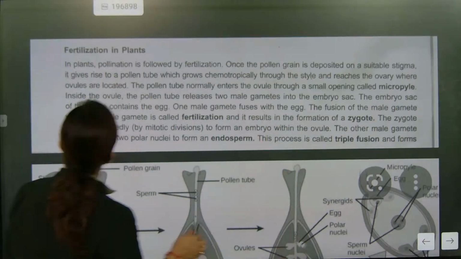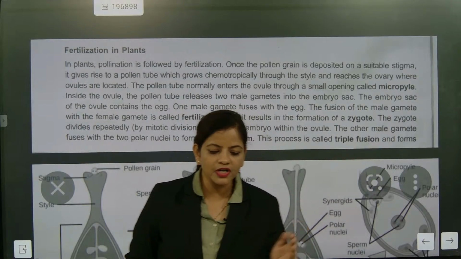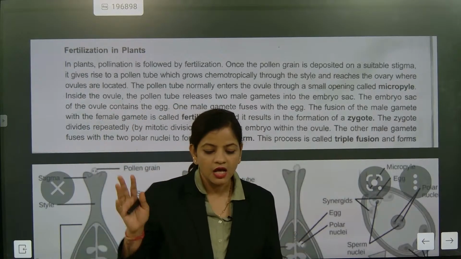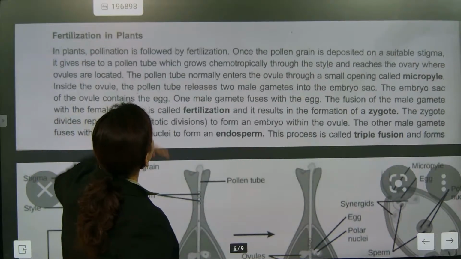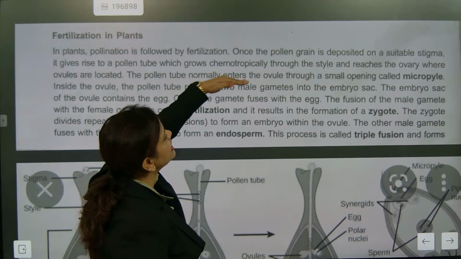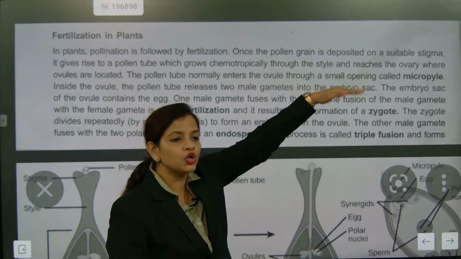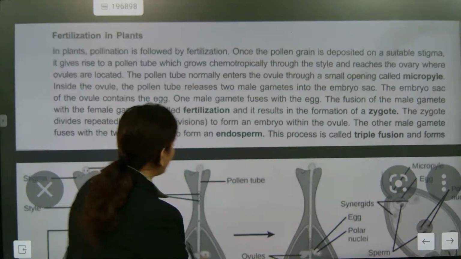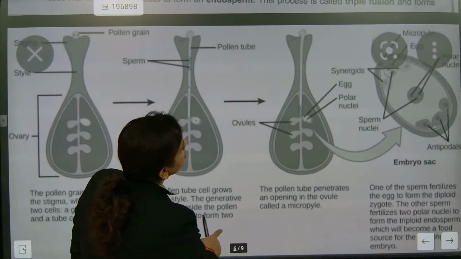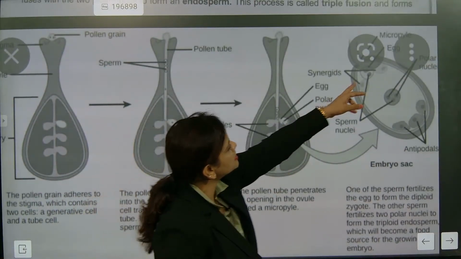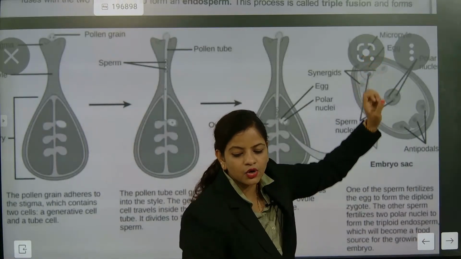What to say? So now I'm going to talk about fertilization. Please kindly pay attention in this section. We are going to talk about how the pollen tube normally enters the ovule through a small opening called the micropyle. Remember, I'm going to show you where the micropyle is. Can you see this section? It is exactly the opening section, and this part is called the micropyle.